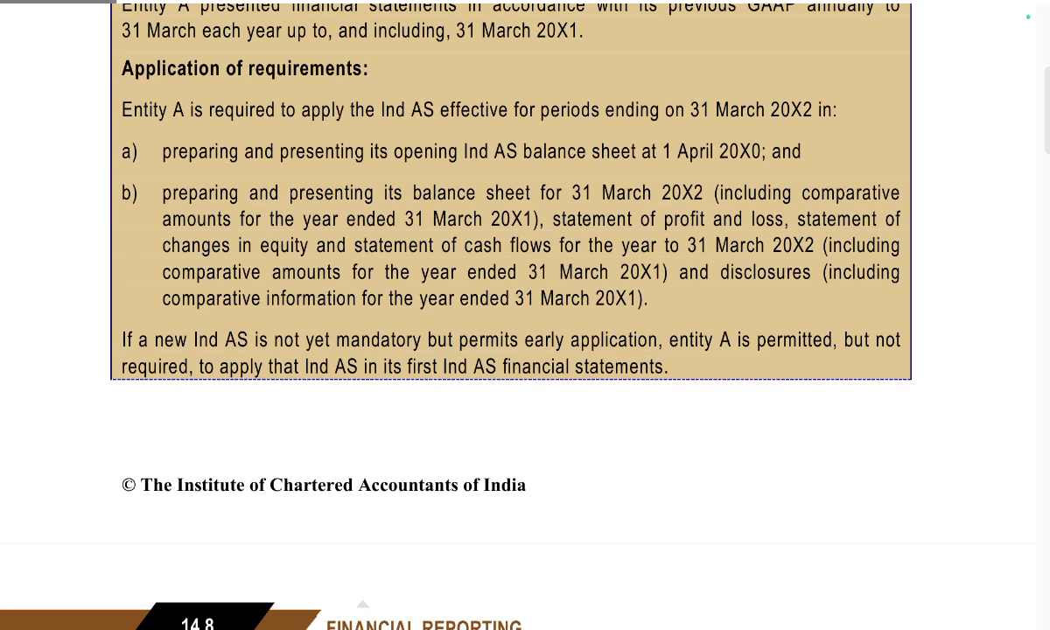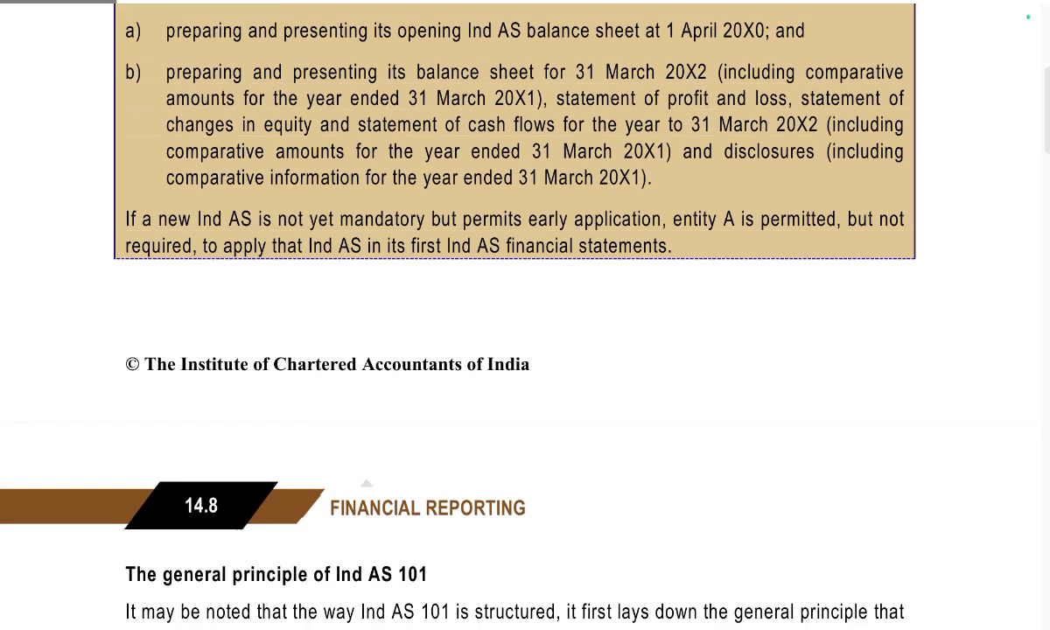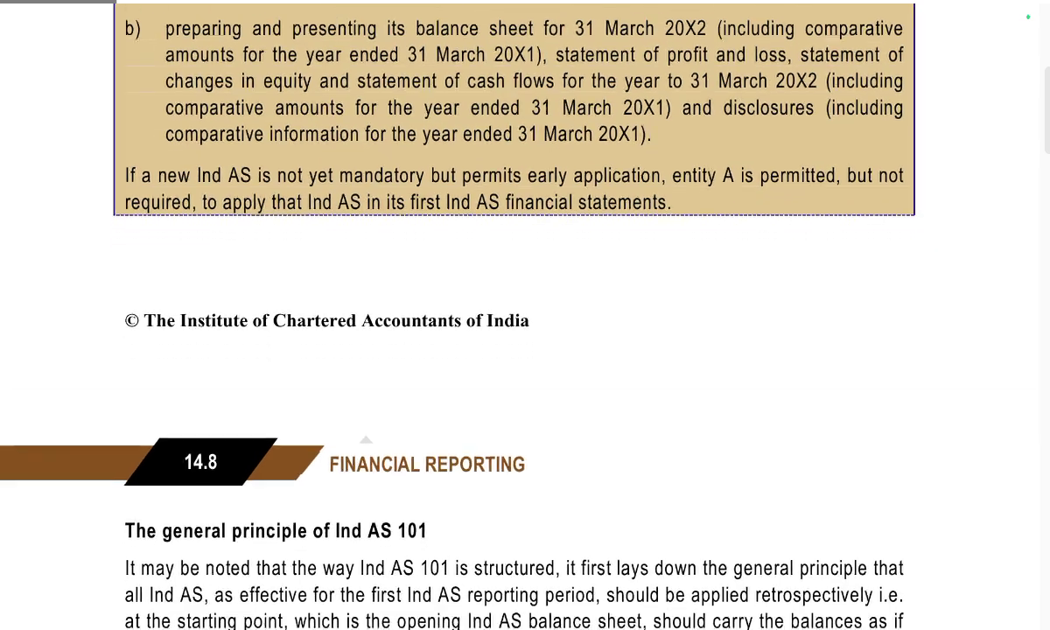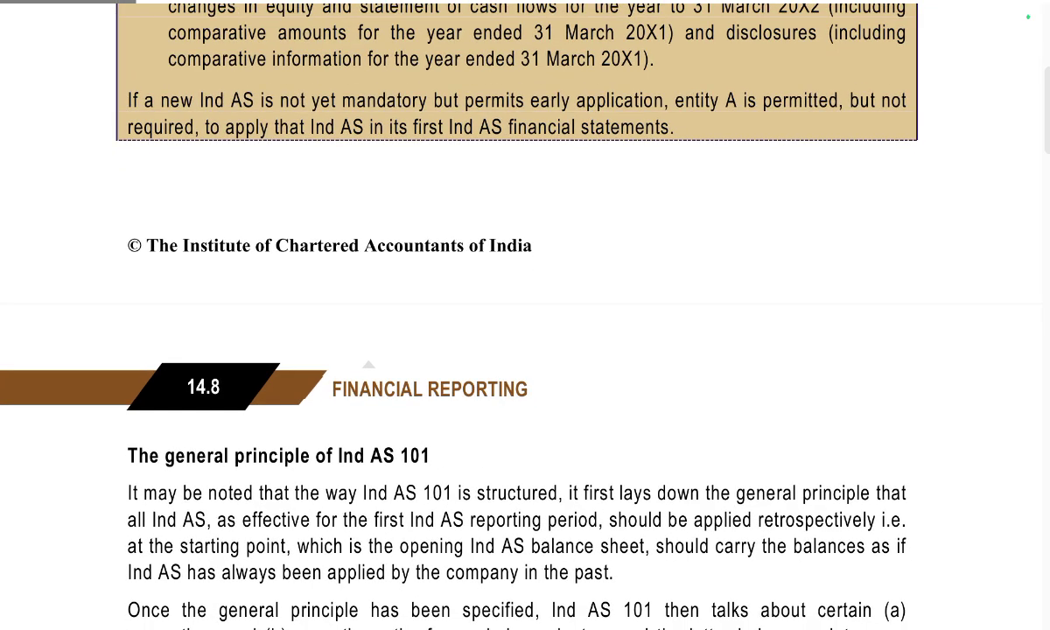Application of requirements: Entity A is required to apply Ind AS applicable to the period ending 31st March 2022. In preparing and presenting the opening Ind AS balance sheet at 1st April 2020, and the balance sheet at 31st March 2022 including comparative amounts, the statement of profit and loss, statement of changes in equity and statement of cash flows for the year ended 31st March 2022 including comparative amounts, and disclosures, Entity A applies Ind AS. If a new Ind AS is not yet mandatory but permitted, early application is permitted but not required.